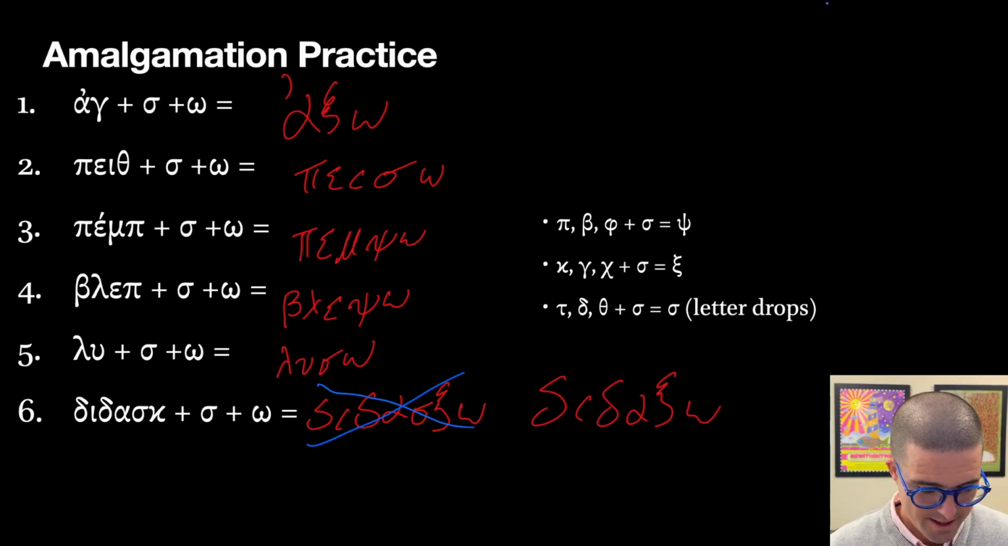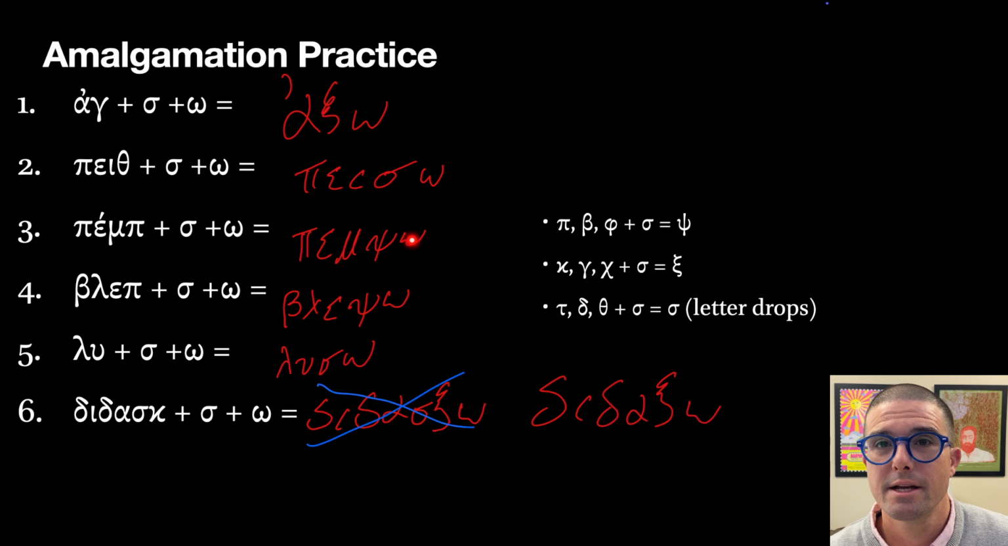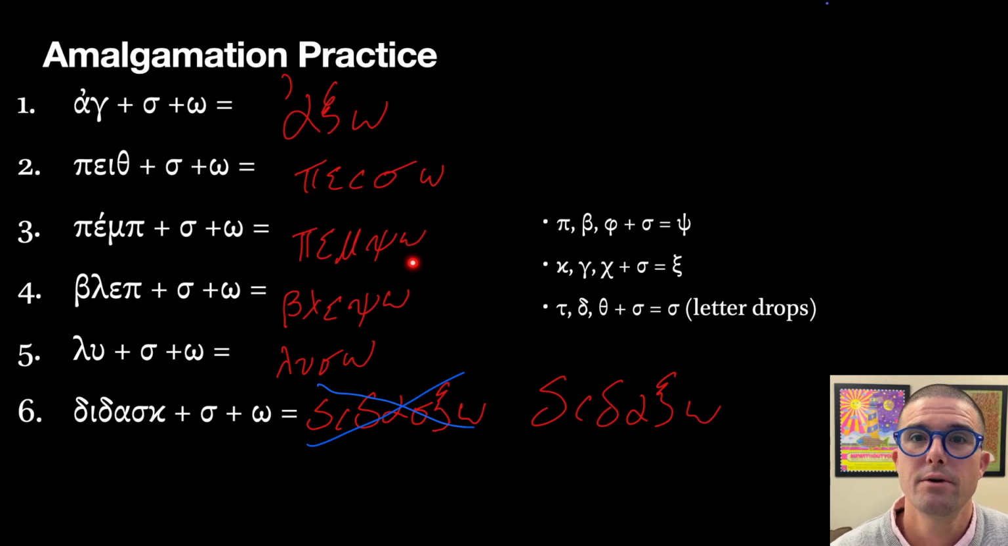All right, this is what these should look like. You'll notice down here, this one is the most tricky, the most complicated, but we'll get to it. Ago, that gamma with the sigma added is going to go to a xi, so we get axo. Peiso, that theta is going to drop out with the addition of the sigma. The pi and the sigma are going to make that psi, so pempso for the first person singular future active indicative of pempo. Blepso, same combination there. This one's perhaps the easiest one. There is no amalgamation, just simply the sigma added in there.